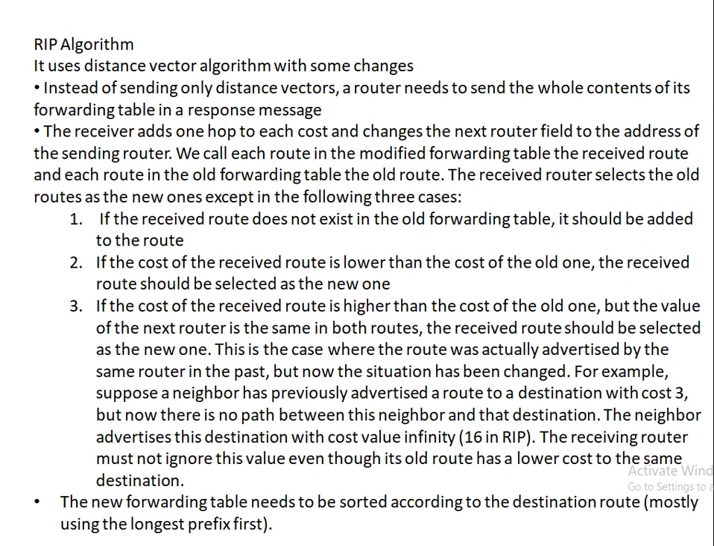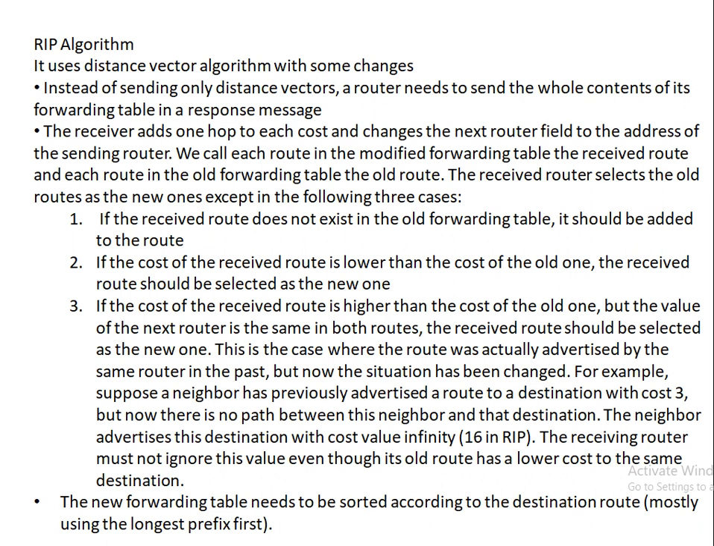What are those three things? Number one, if the received route does not exist in the old forwarding table, it should be added to the table. So if a route is not there in the forwarding table, then it has to be added. Number two, if the cost of the received route is less than the cost of the old one, then the received route should be selected as the new route, because the cost is less. Number three, if the cost of the received route is higher than the cost of the old one, but the value of the next router is the same for both routes, the received route should be selected as the new one, even though the cost is higher, because the router is the same.